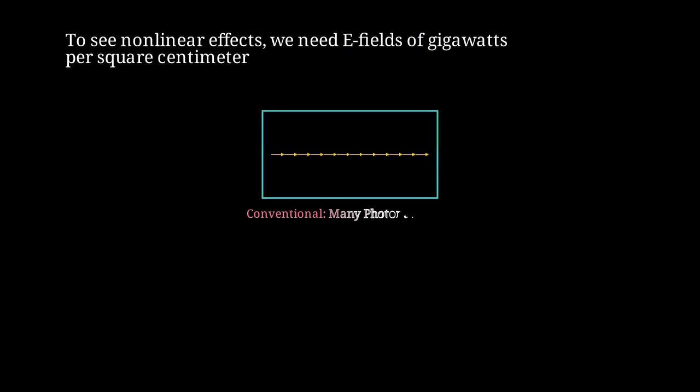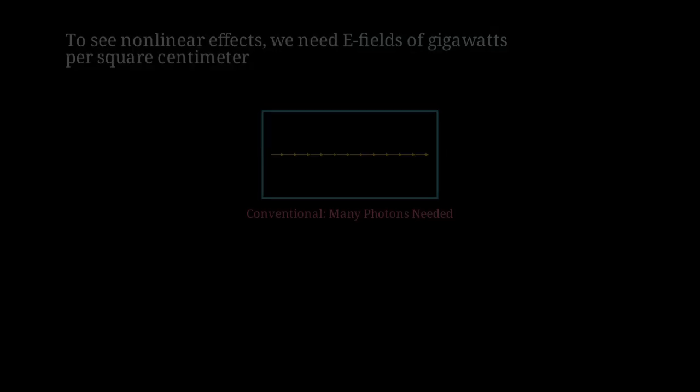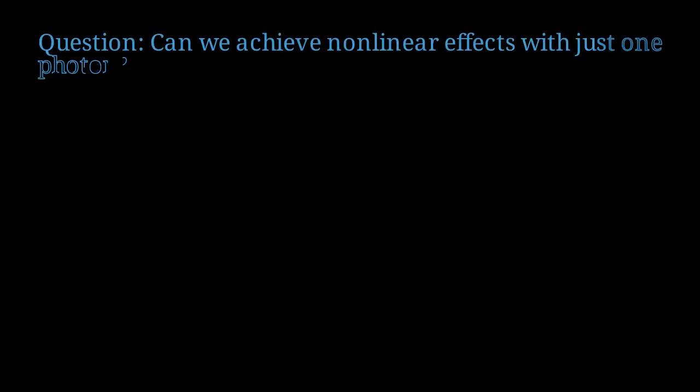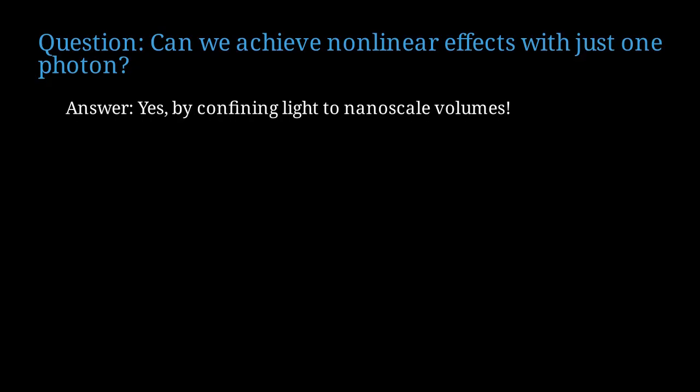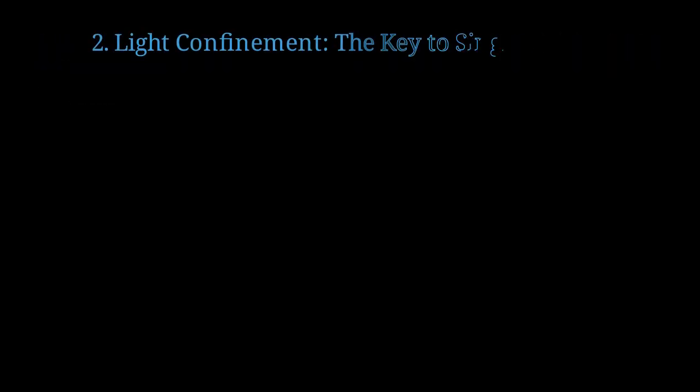In conventional setups, we need many photons flowing through a large volume to accumulate enough nonlinear response. This raises an important question. Is it possible to achieve nonlinear effects with just a single photon? The answer is yes. By confining light to volumes much smaller than the cube of the wavelength, we can make single photons behave nonlinearly. The key to single-photon nonlinearity is extreme light confinement in nanocavities.